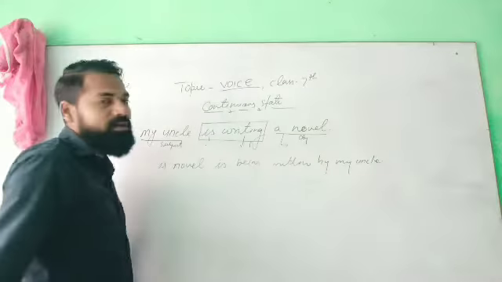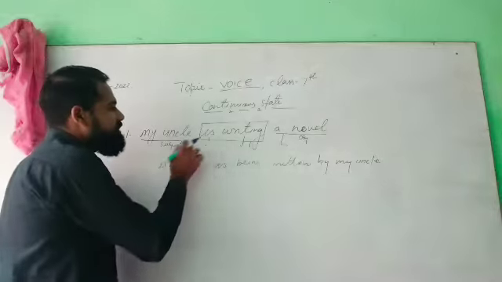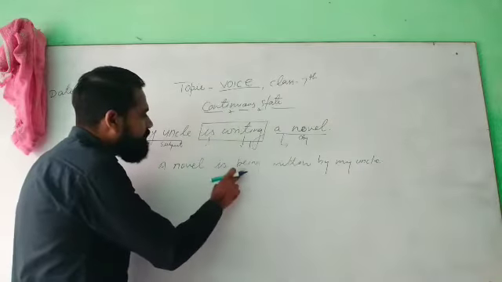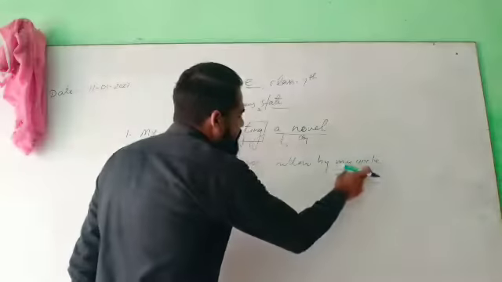This is the passive voice of the given sentence. My uncle is writing a novel. See, a novel is being written by my uncle.